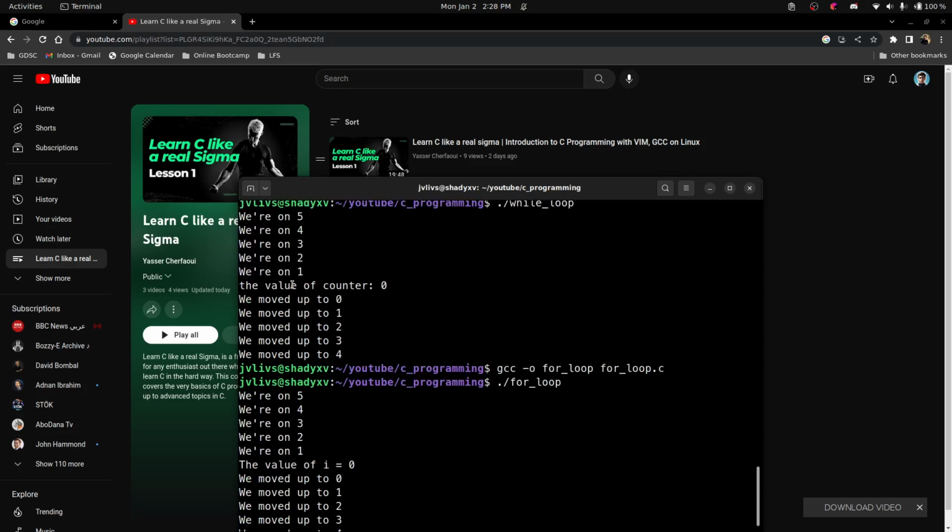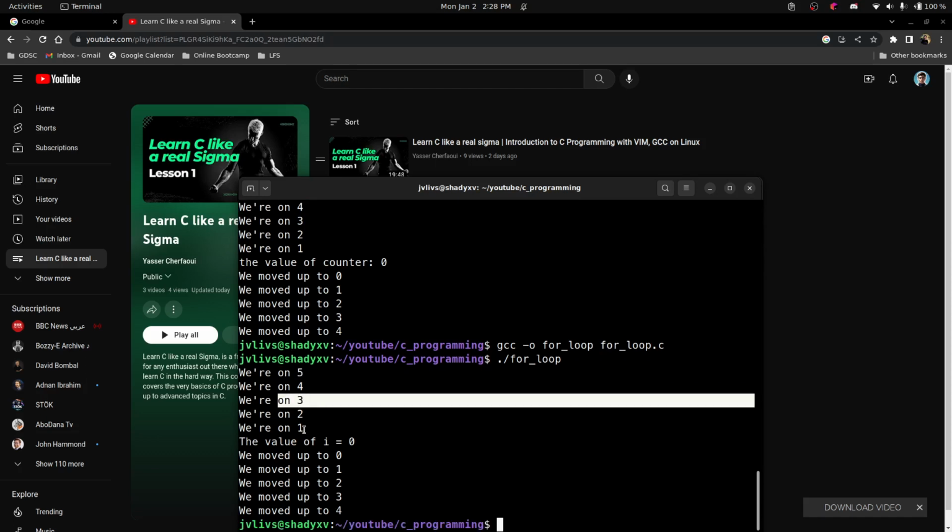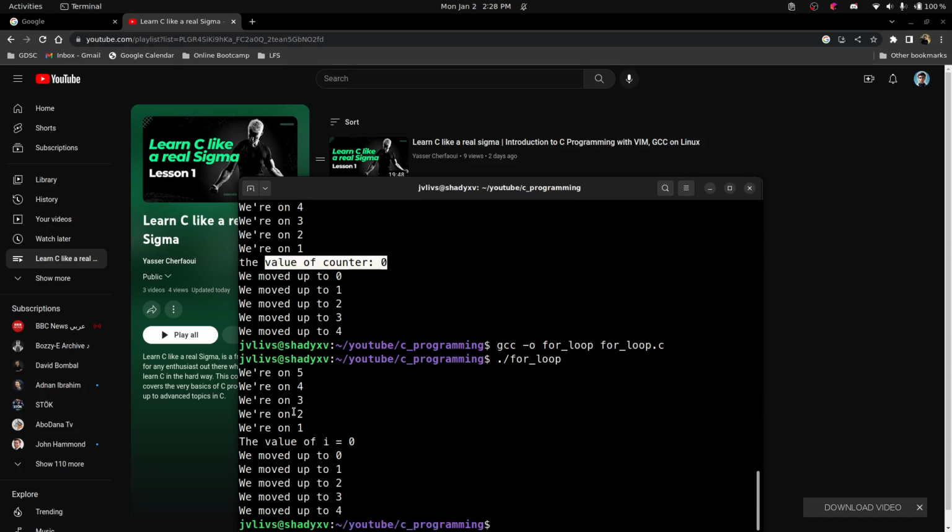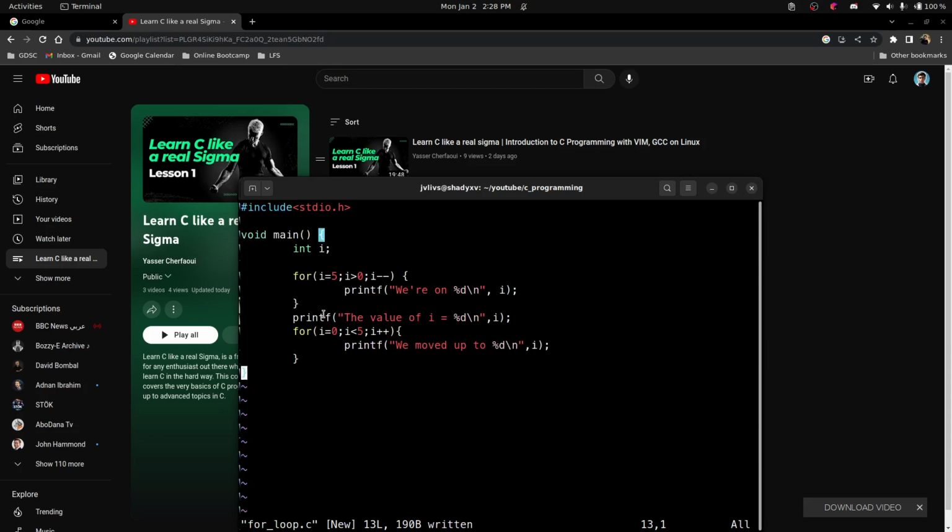As you can see here, we're on 5, we're on 5, we're on 4, we're on 4, we're on 3. Basically the same thing. The value of the counter, the value of i, we just changed the counter to i, and that's it. And okay, let's go back to the code and let's talk about the for loops.